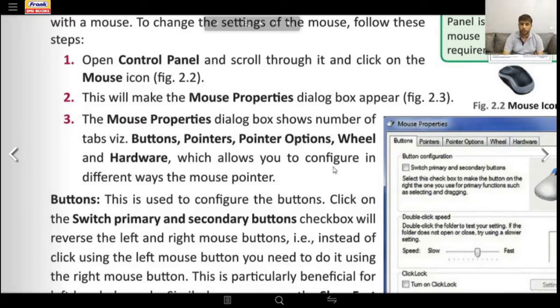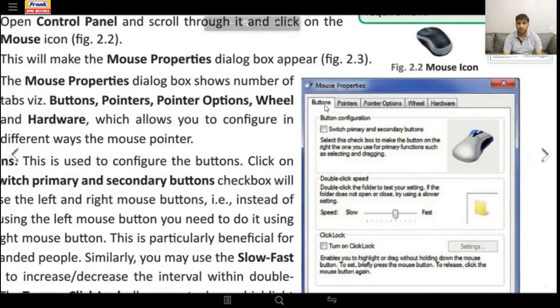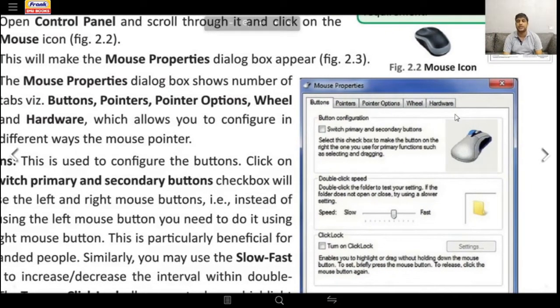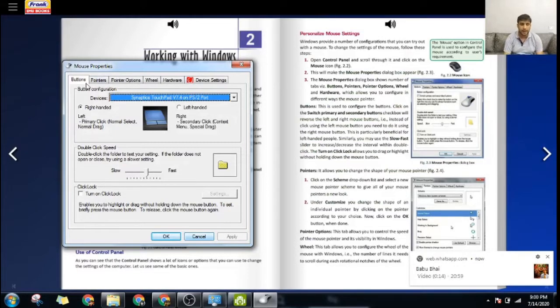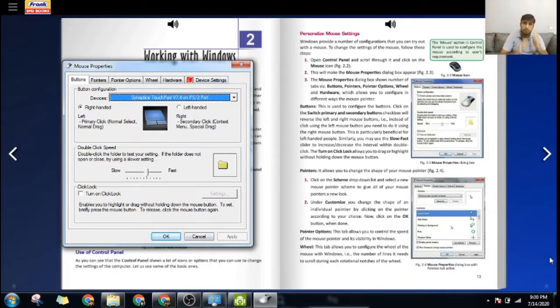You see on the top of the screen here, mouse properties, buttons, pointers, pointer options, wheel, and hardware. Okay, if you people can see my cursor. Also, if I take you back to my window here, you see buttons, pointers, wheel, hardware. I have an extra option here known as device settings. Why? Because I have installed new software here with which I can do extra settings with my mouse. Okay, so that is why I have device settings. You may not have it on your computer.